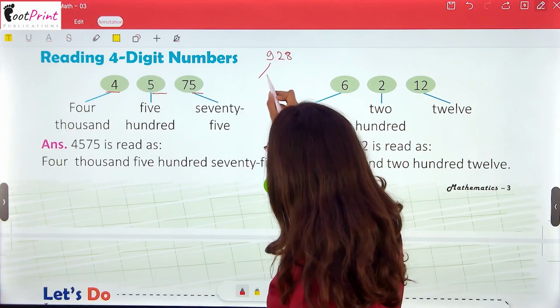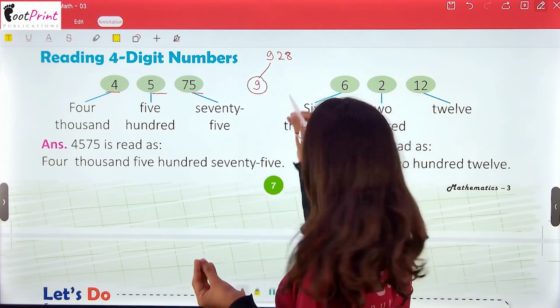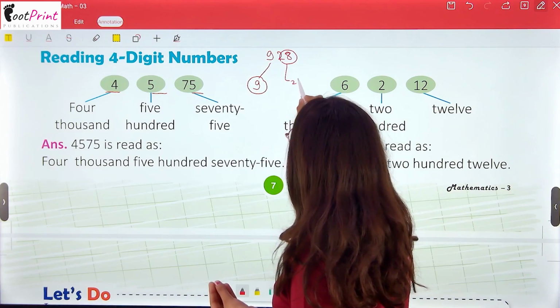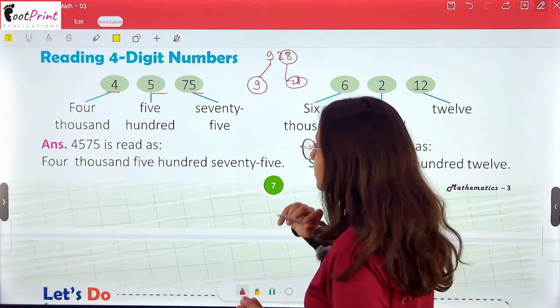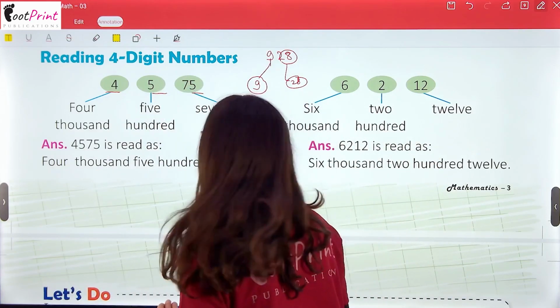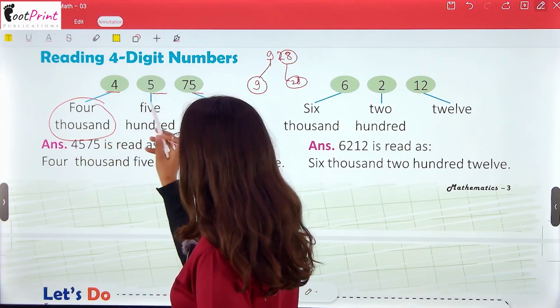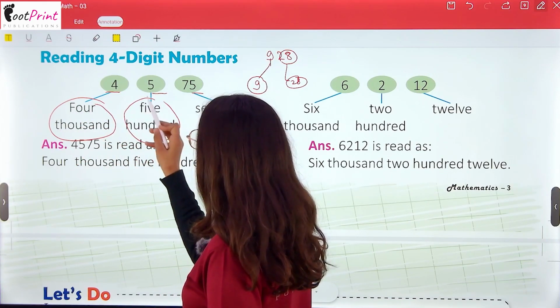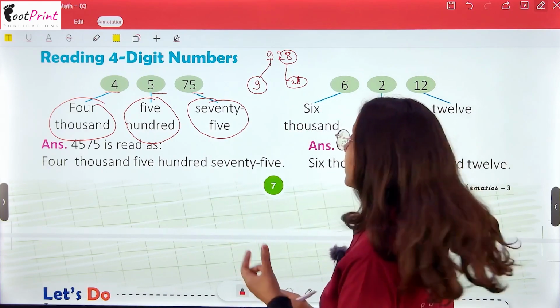We always take this number alone and then these two together. So 9, then 100 and 28. Similarly, when the number is a 4-digit number, we have to take the first one alone, then the next number as particular, and the last numbers together.